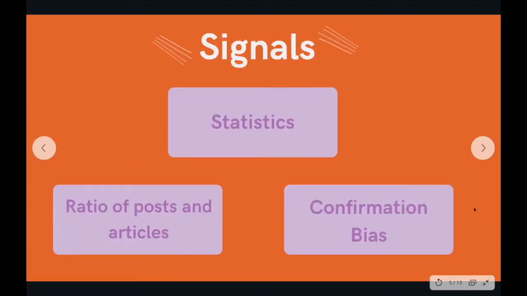Signals are features of an article or a post that will help our AI to assess its overall trustworthiness. One of these signals is statistics. For example, the AI will analyze this and see if graphs are used in such a way that it is misleading. Another signal is based upon the ratio of articles that agree versus the number of articles that disagree with the original post. Due to confirmation bias, this alone is not enough to evaluate the credibility of the article. So we will be backing it up with other signals, for example, statistics, as I previously mentioned. Articles in this calculation are not weighed equally to prevent issues like more misinformation than legitimate articles.